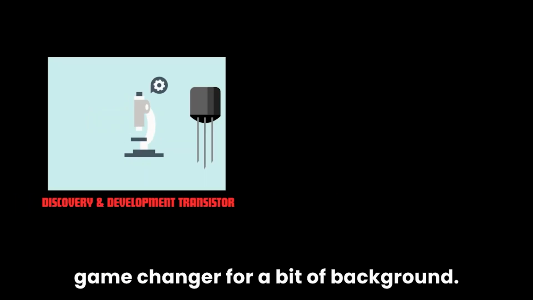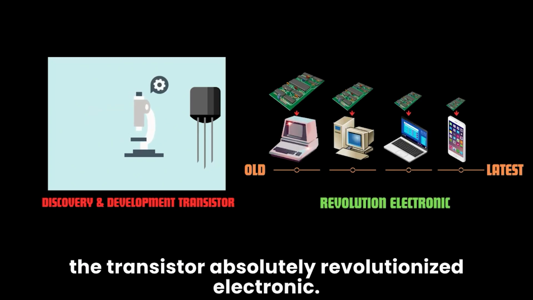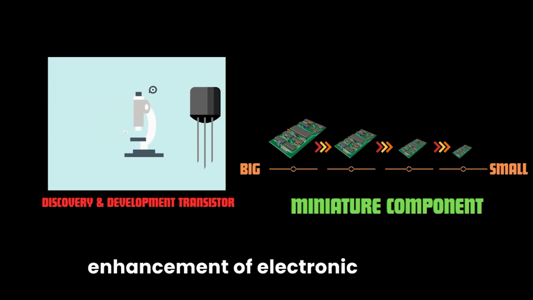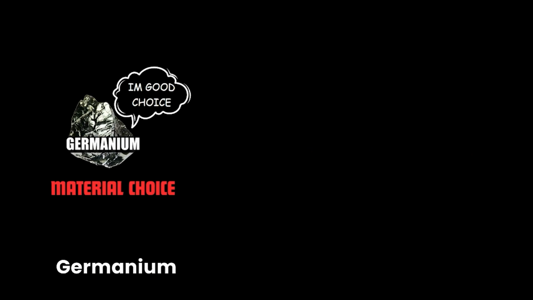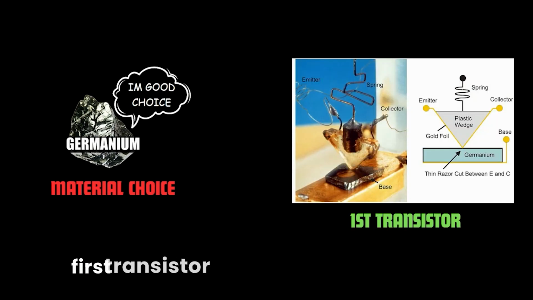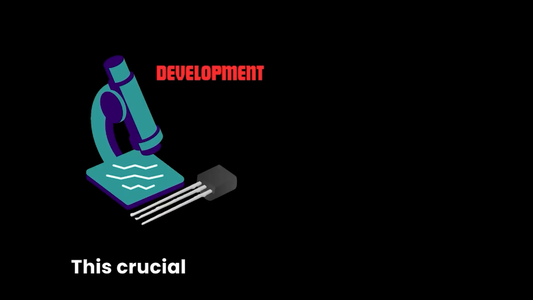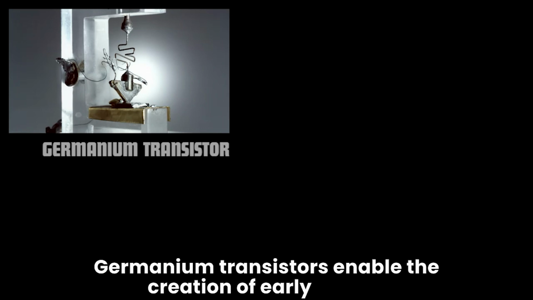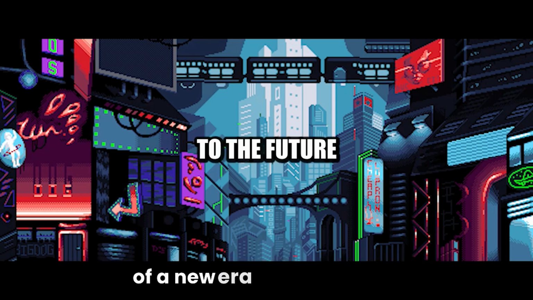For a bit of background, the discovery and development of the transistor absolutely revolutionized electronics. This breakthrough led to miniaturization and enhancement of electronic devices, transforming the way we interact with technology. Germanium was the material of choice for the first transistor due to its advantageous electrical properties. This crucial development was made by Bell Labs in 1947. Germanium transistors enabled the creation of early radios, computers and other electronic devices, marking the beginning of a new era in technology.